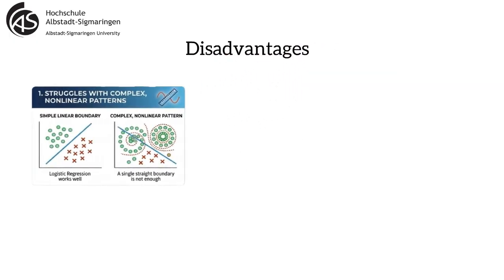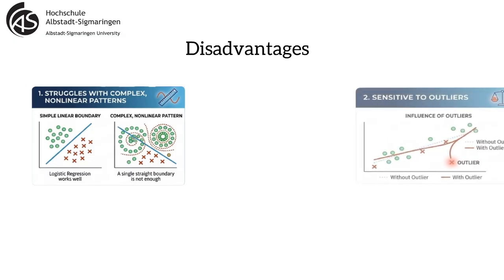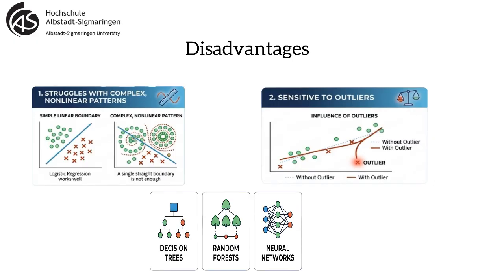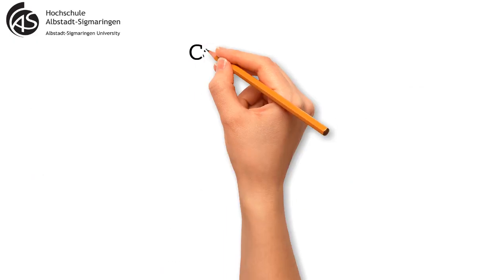But it's not perfect. Logistic regression struggles with very complex, nonlinear patterns where a single boundary is not enough. It can be sensitive to outliers. Extreme data points can pull the model in the wrong direction if you're not careful. When things get more complex, we might need decision trees, random forests, or neural networks. But logistic regression is an excellent first model and a great way to understand classification.